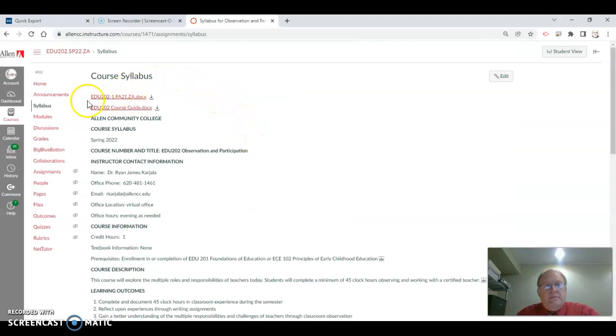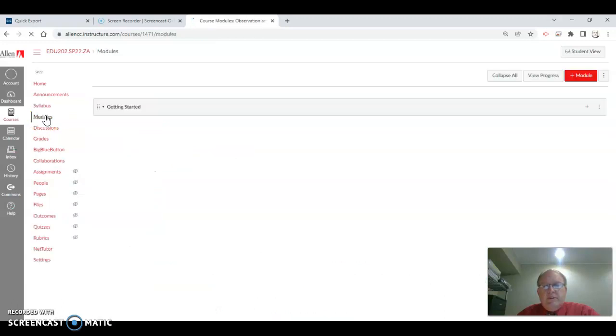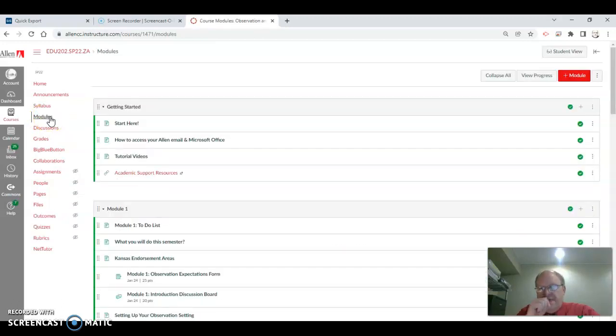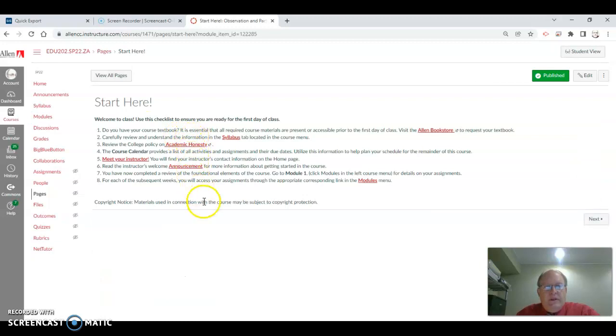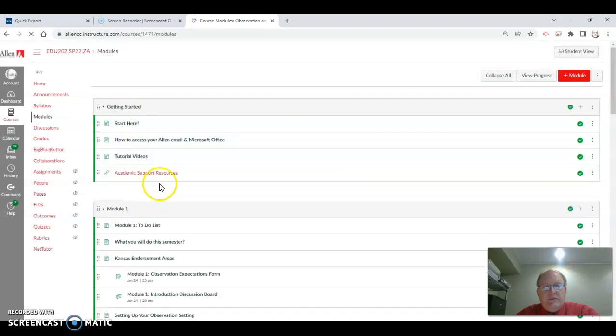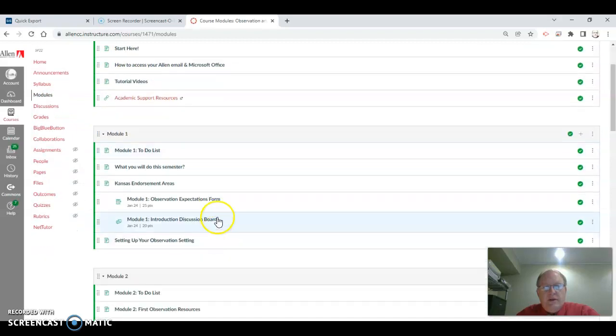The next place is our modules. This is where your assignments are, or some information about the course and what you're going to do. You should start here and read through all this stuff. And then once you get this first initial module done, then right here is your work.